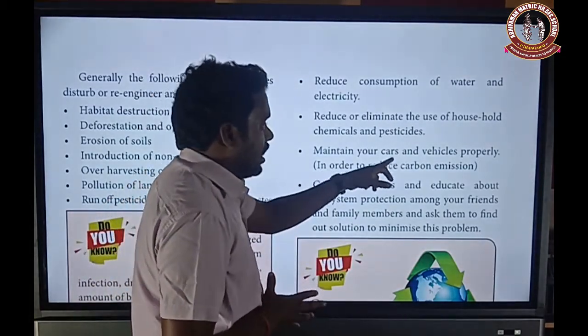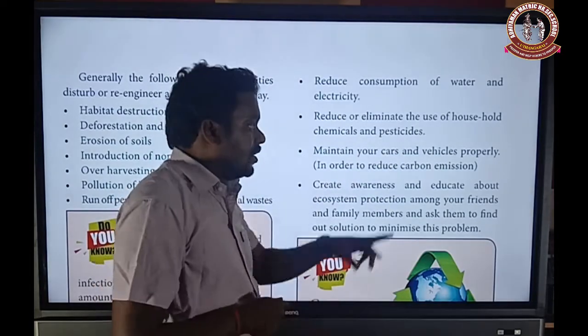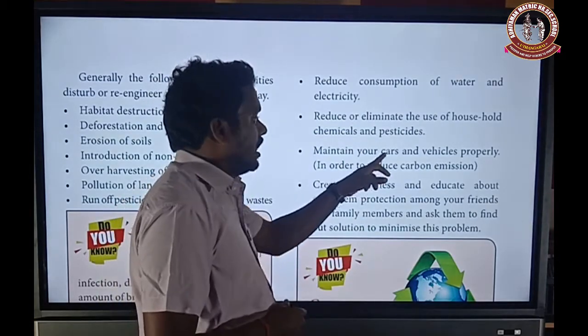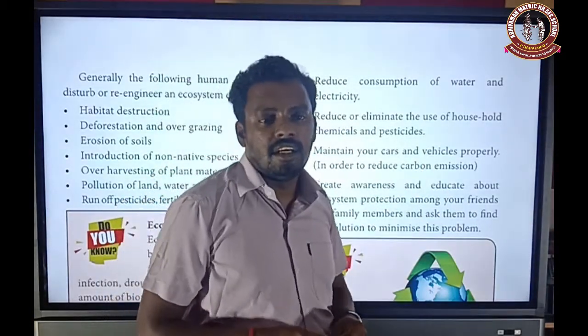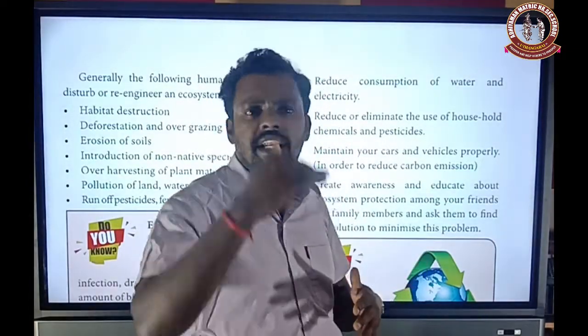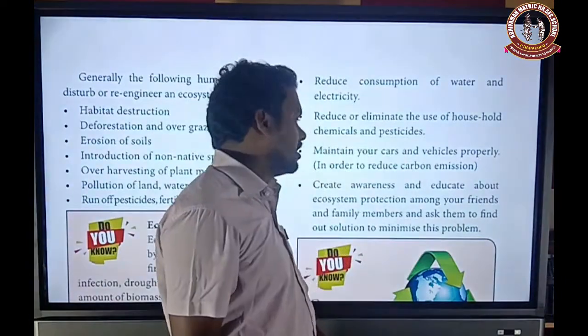Then maintain your cars and vehicles properly. Why are cars and vehicles maintained? So that the carbon emission level is decreased.